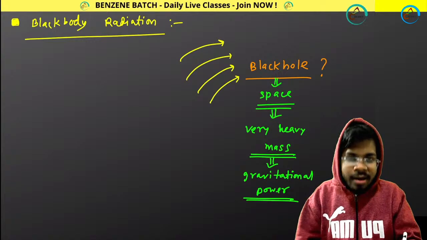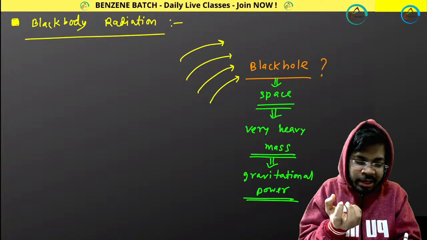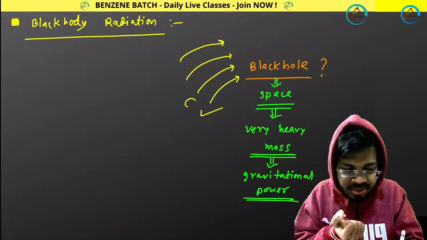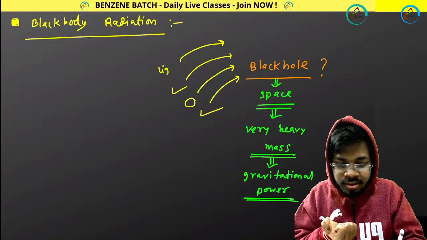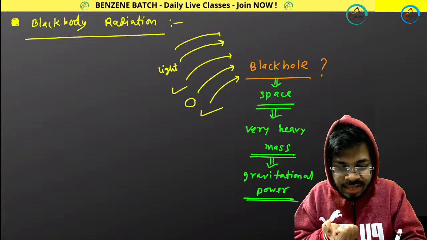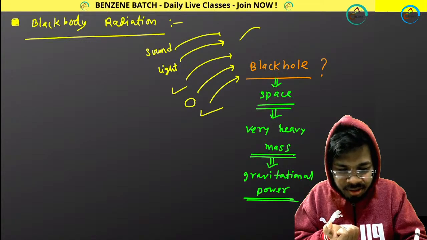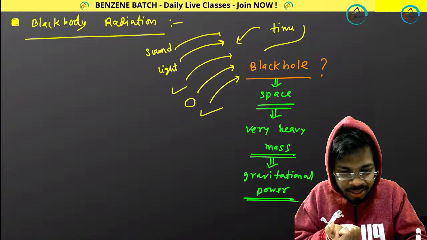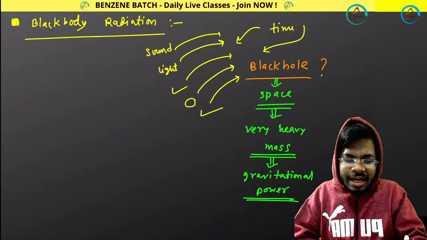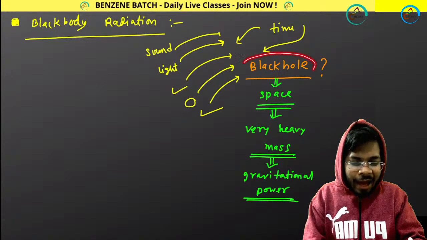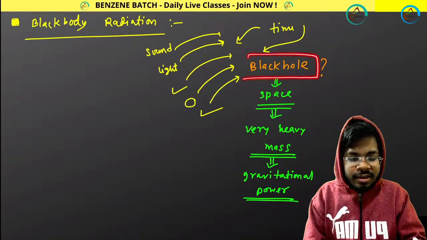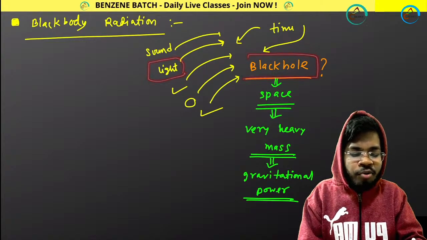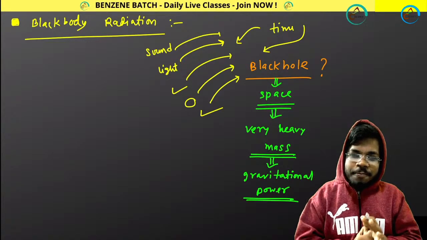It can attract you, other stars, any planet, light, sound, time, anything, everything. That's why we say the gravity of a black hole is so powerful that even light cannot escape from it.